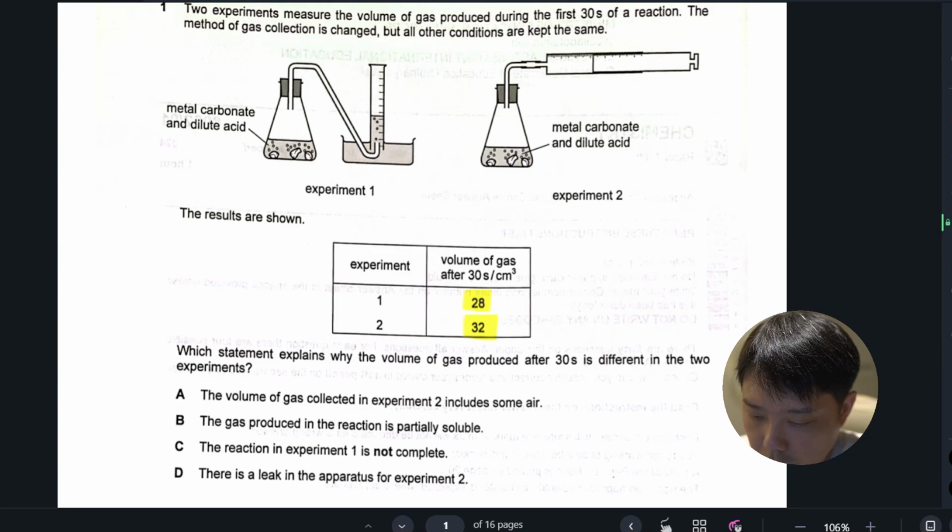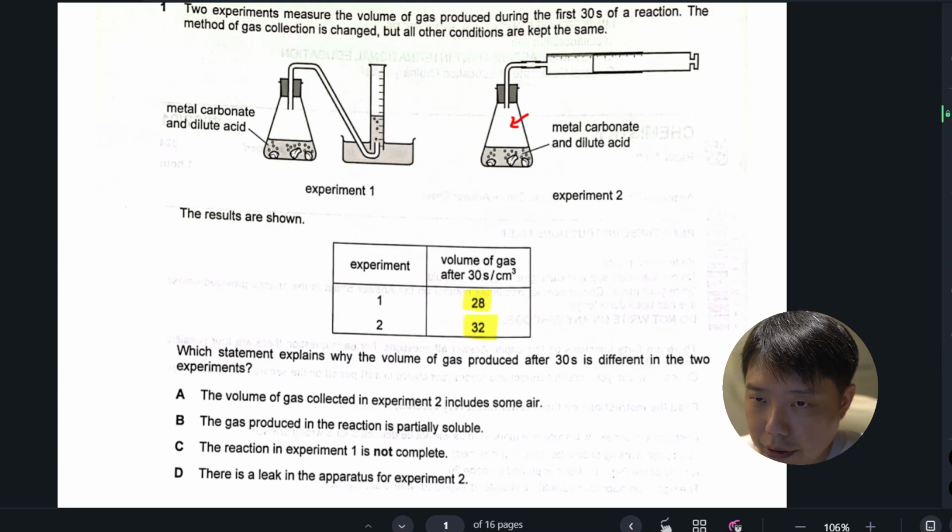two experiments. Option A: the volume of gas collected in Experiment 2 included some air. This is not the reason, because there will be some air in this area which will get pushed out anyway.